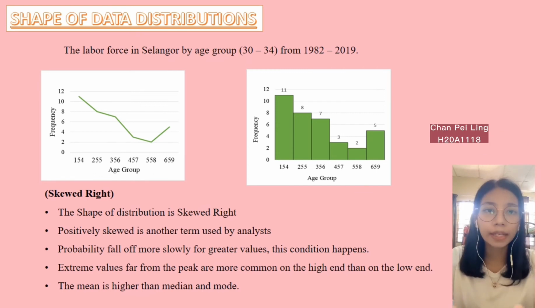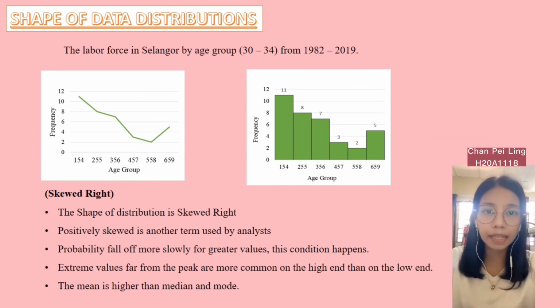When the long tail is on the right side of the distribution, it is said to be right skewed. Positively skewed is another term used by analysts because probability falls off more slowly for greater values. This condition happens as a result of extreme values far from the peak being more common on the high end than on the low end. In a right skewed distribution, the mean is higher than the median and mode.